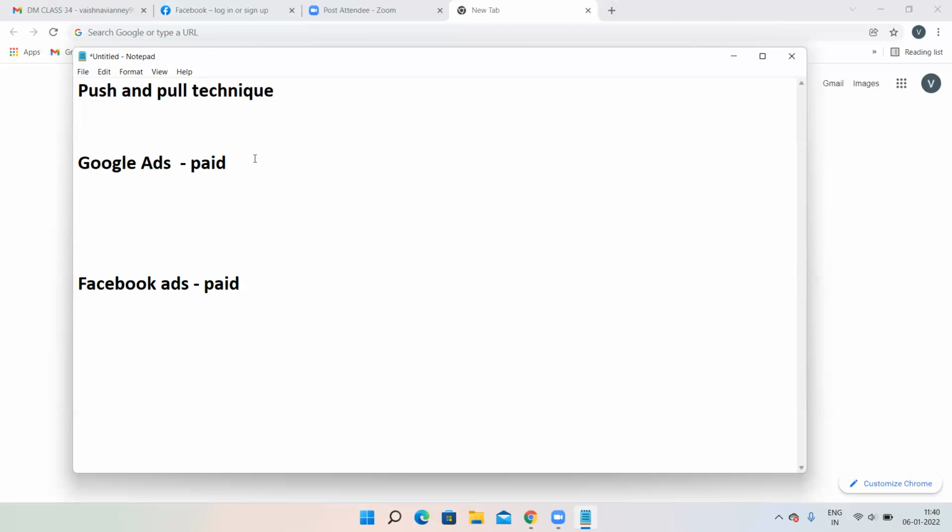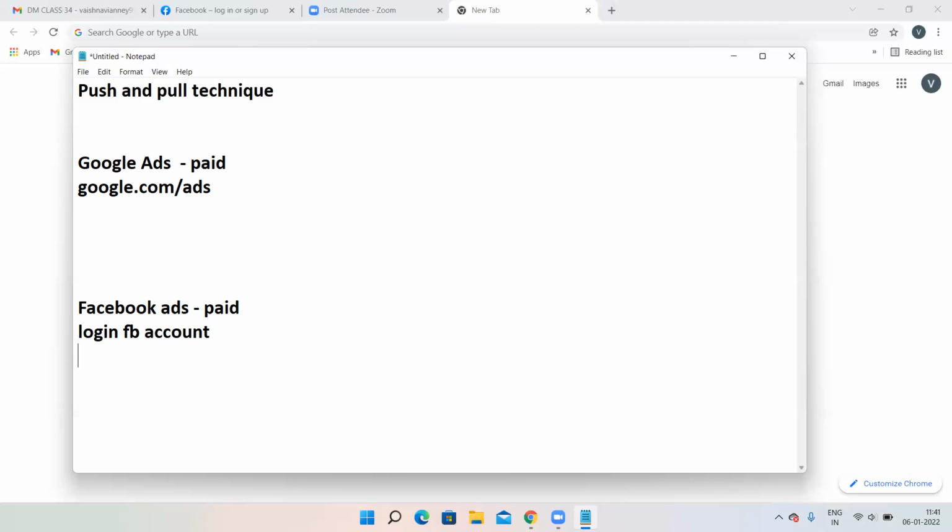Here in Google ads, how will you log into your Google ads account? google.com/ads. This is what you need to enter in the browser so that you can go into your Google Ads account. First log into your Gmail ID, then after that google.com/ads, and you can open your Google Ads account. Then how to log into your Facebook ads account? Facebook also has its separate ads account, same like the Google Ads account. To log into your Facebook ads account, first log into your Facebook account. You will be having your Facebook account, right? So first log in to your FB account.